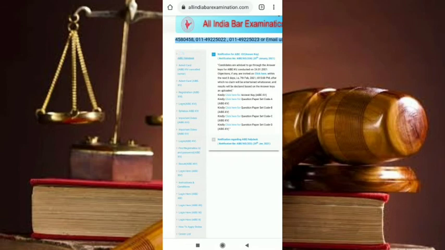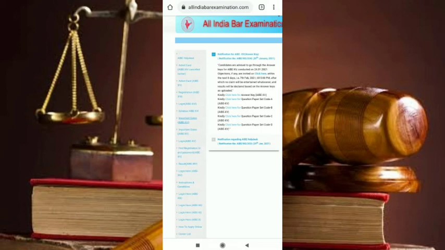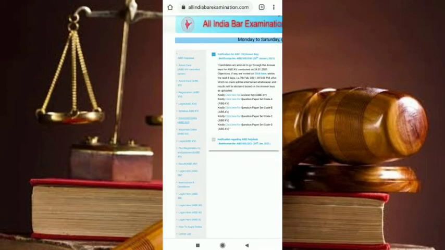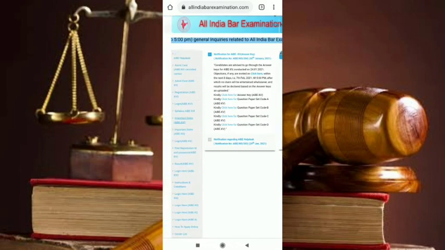So now people might be thinking that in case they are unable to clear it, whether they will not get a chance, as the date given for the AIBE 16 exam is different. So you have to post your query: if you are not able to clear it, whether you are able to appear for the AIBE 16 exam or not.